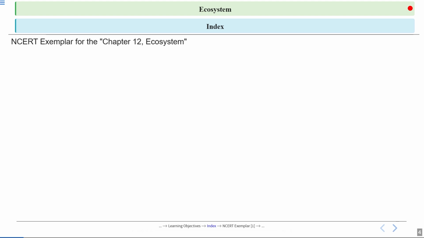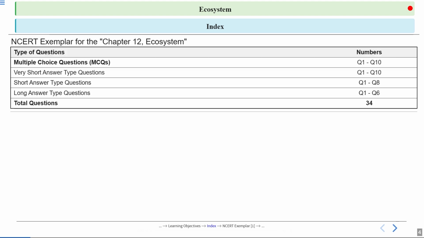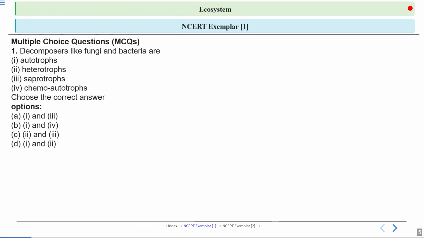Okay, so today we'll be discussing NCERT Exemplar questions. These questions have been divided into the following categories. We have multiple choice questions, and then we have very short answer type questions. We'll also discuss short answer type questions and long answer type questions. So let's begin with the multiple choice question.